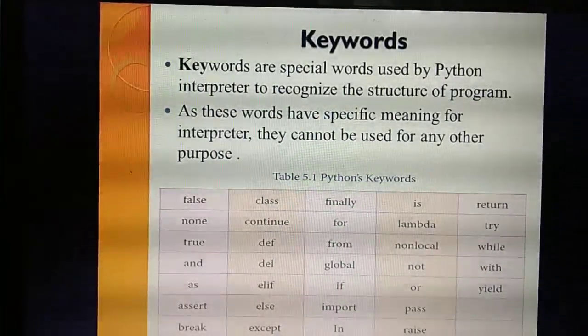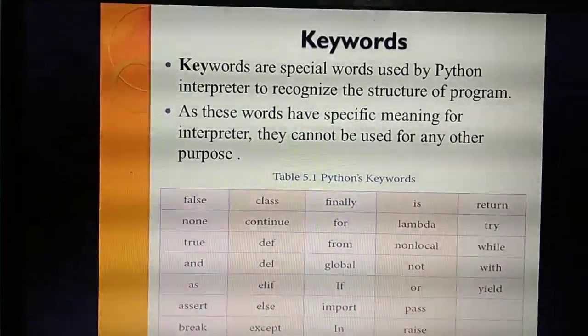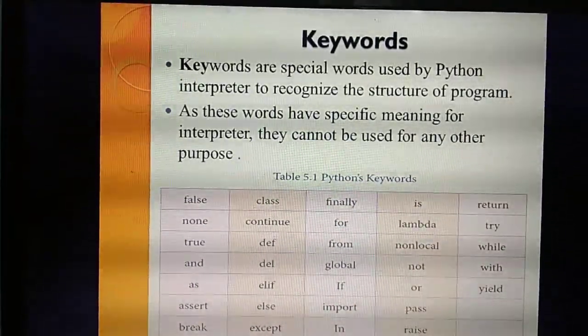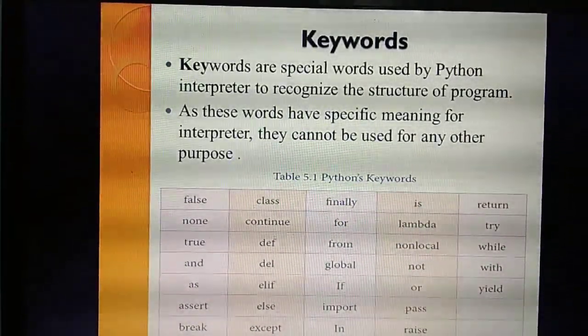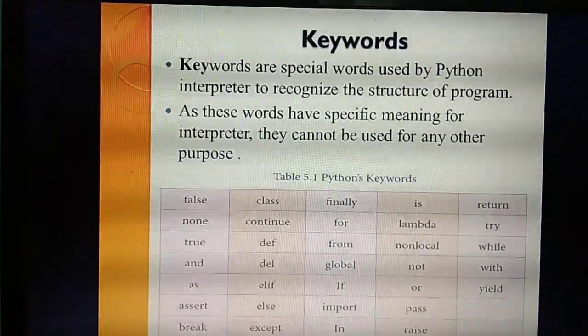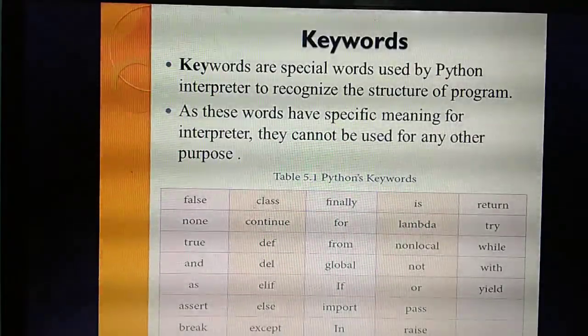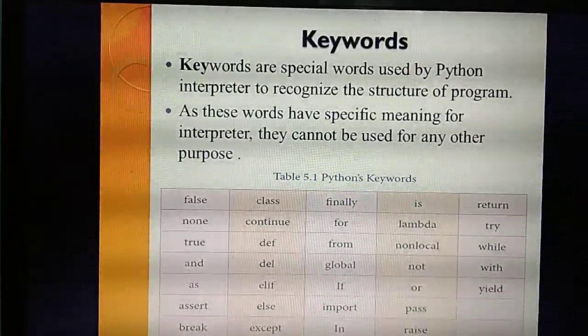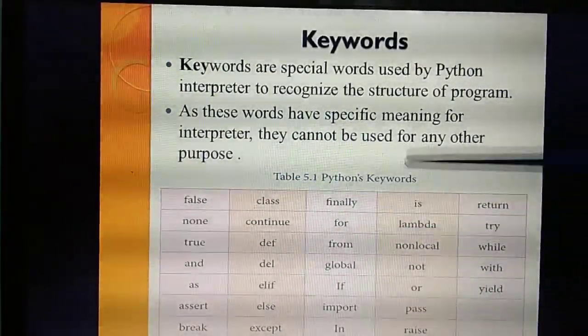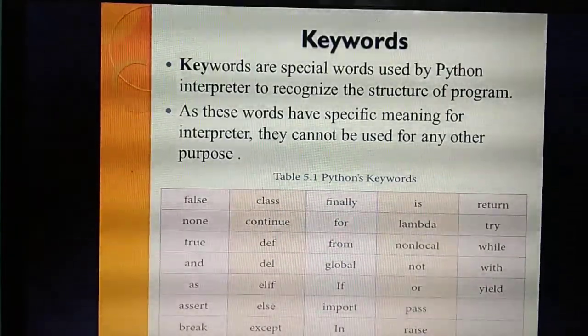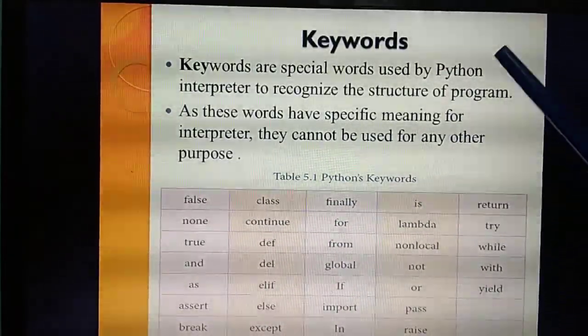What are they? Keywords are special words that the interpreter uses to identify the structure of the program. Next, they have a specific meaning, and they can be used only for that keyword purpose. Understand? In a big book also, many keywords are given as examples, but there is no need to study all these examples.